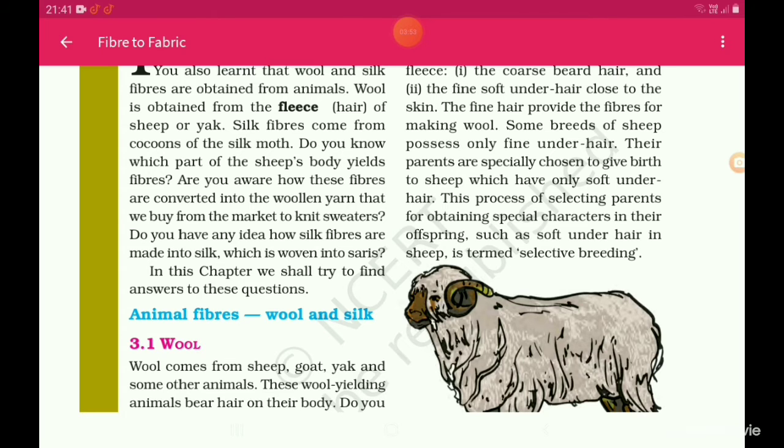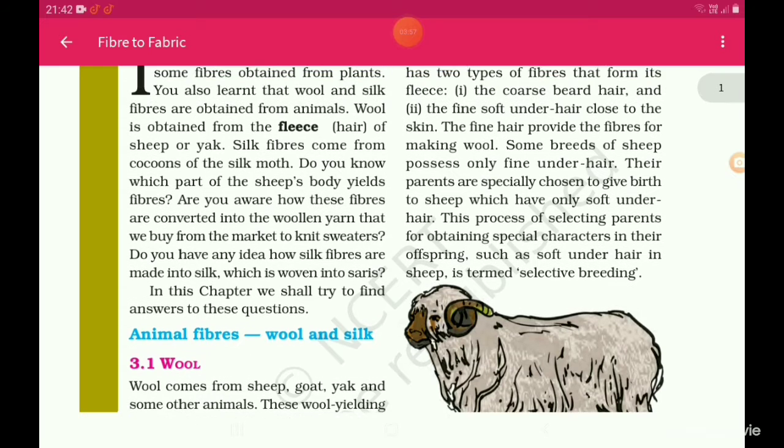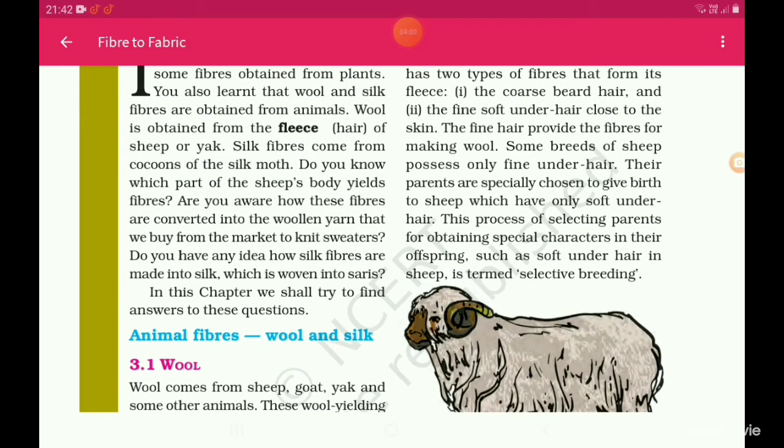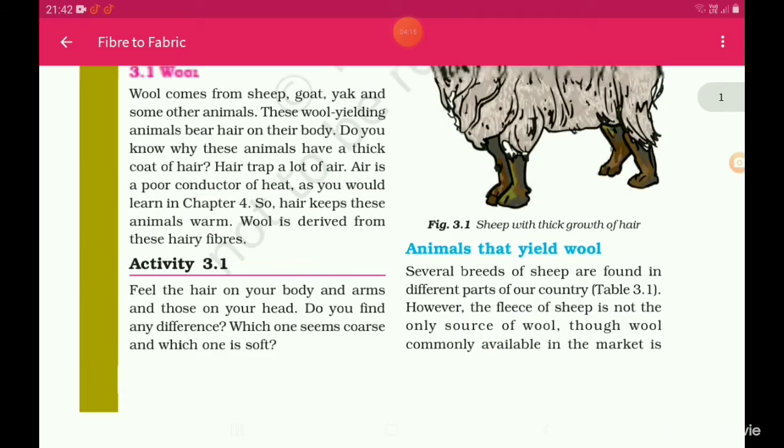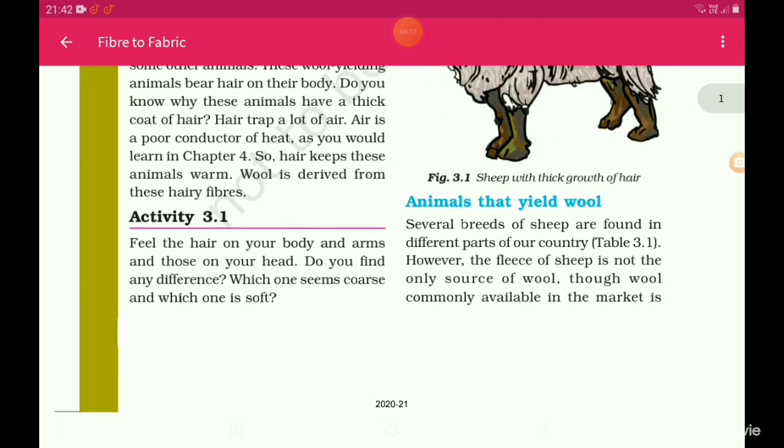Selective breeding means that when farmers sell the wool, they will get more money for this soft wool. So the farmers breed the soft wool giving sheep so that their babies also give soft wool for them. Animals that yield wool.